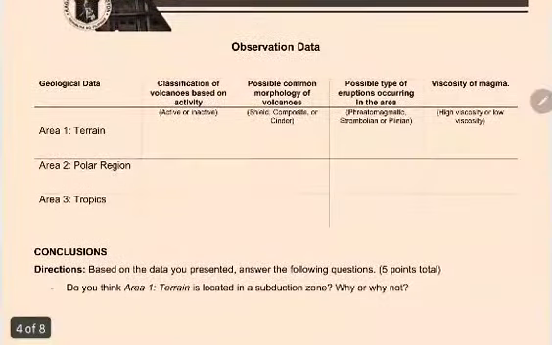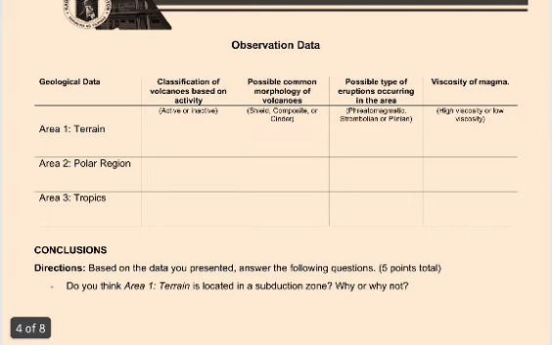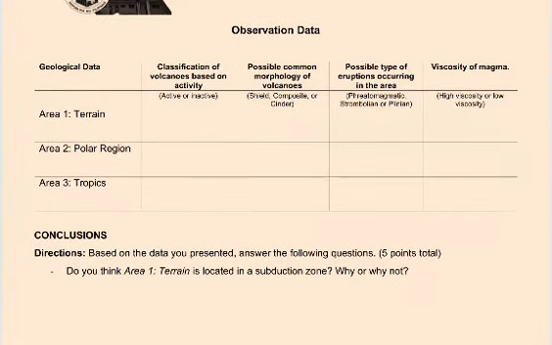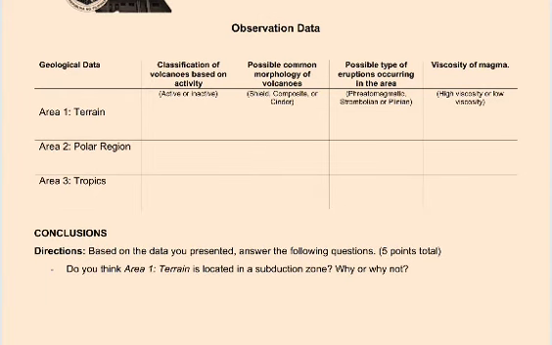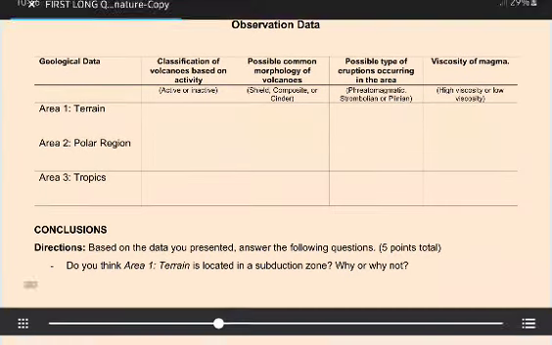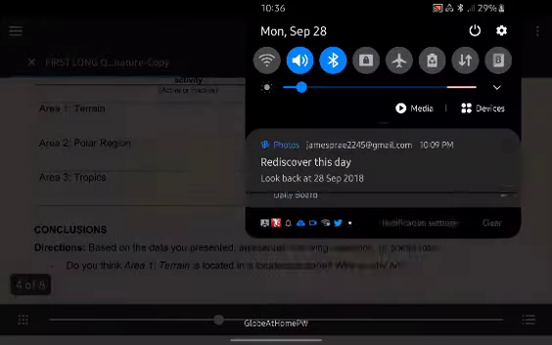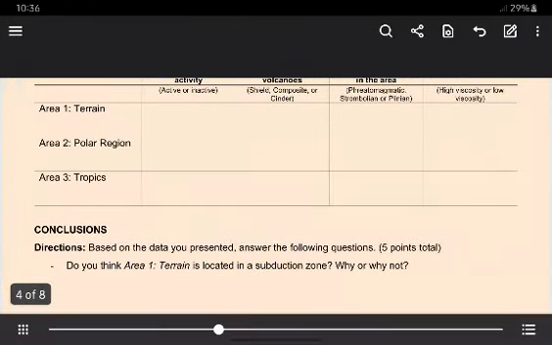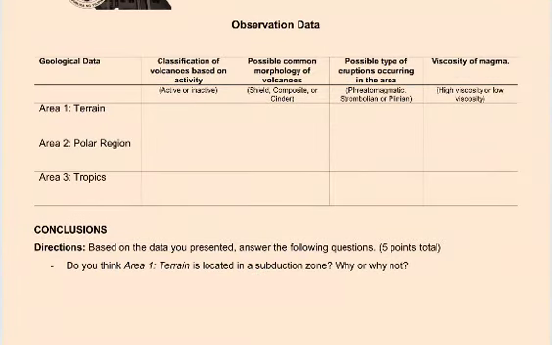So medyo iba yung exam ninyo dun sa... Actually, medyo iba yung exam ninyo dito sa test paper na nandito sa screen.